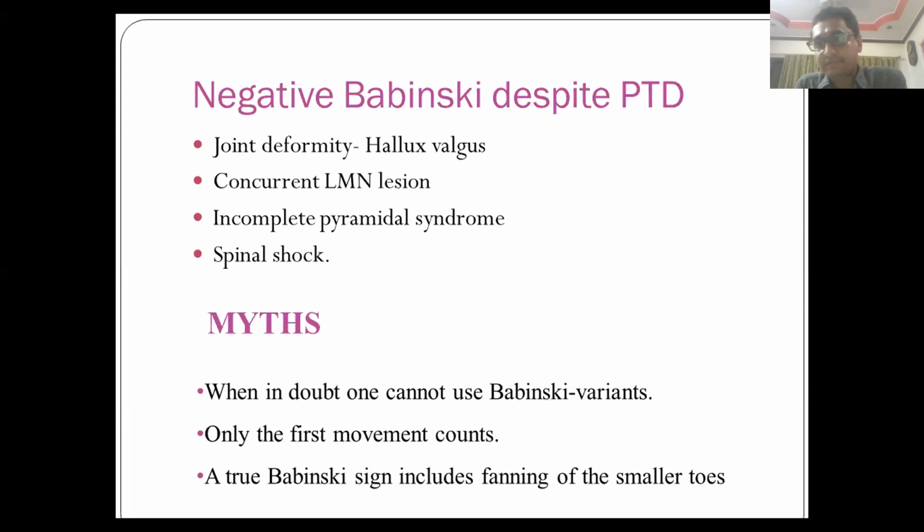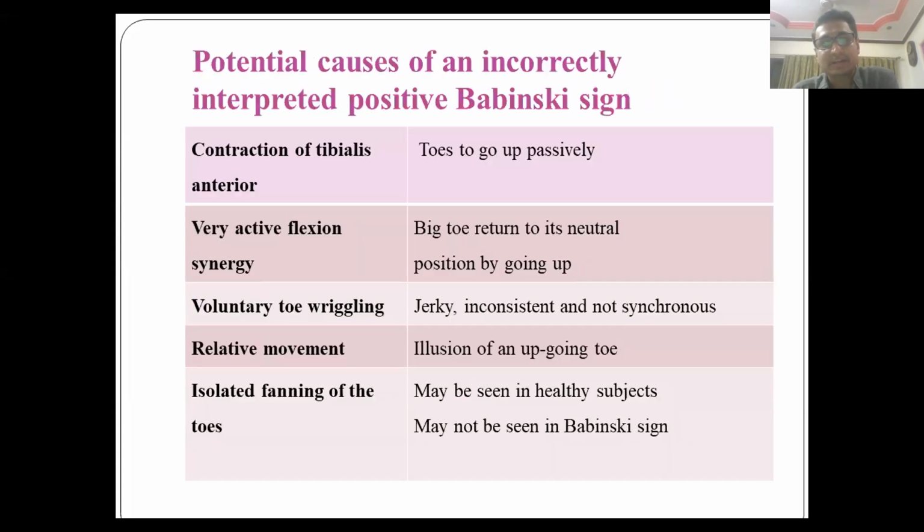What are the myths associated with this sign? People usually feel only the first movement counts, which is wrong. A true Babinski sign will have fanning of smaller toes. Again, as we have seen, this may not always be seen. Sometimes fanning can be physiological, and sometimes even in true Babinski, you may not get fanning. And when in doubt, you can use Babinski variants. When they are used, it helps your confidence, and the interpretation improves when you use Babinski along with its variants. Three basic variants are Oppenheim, Chaddock, and Gordon, which we will see in the coming slide.